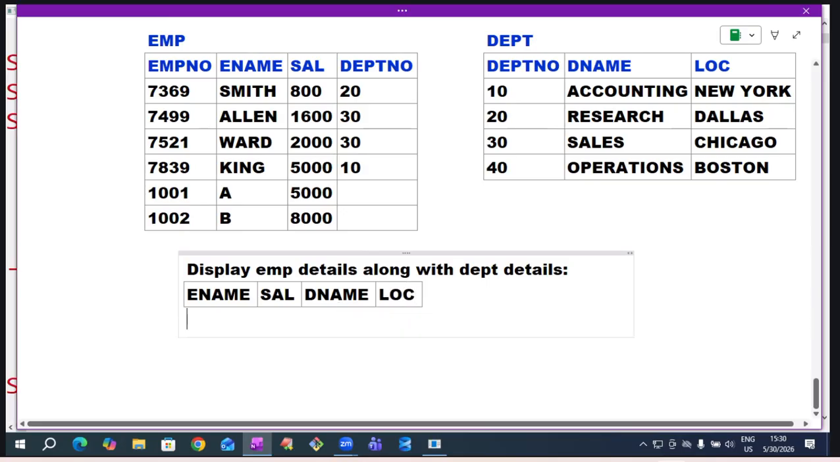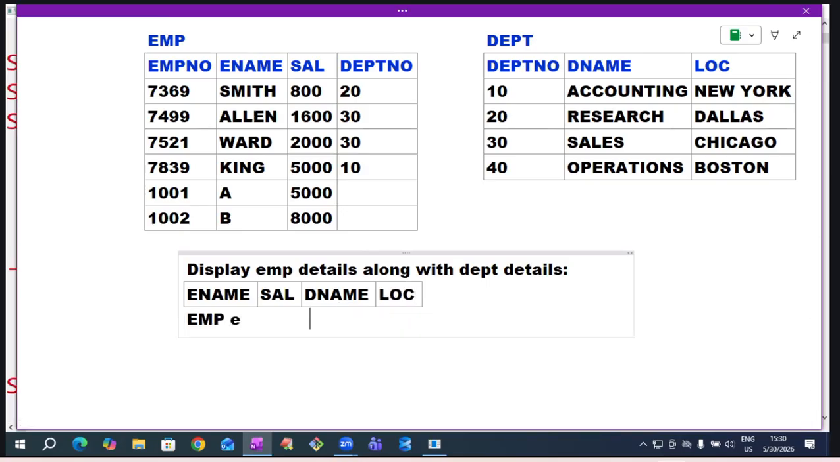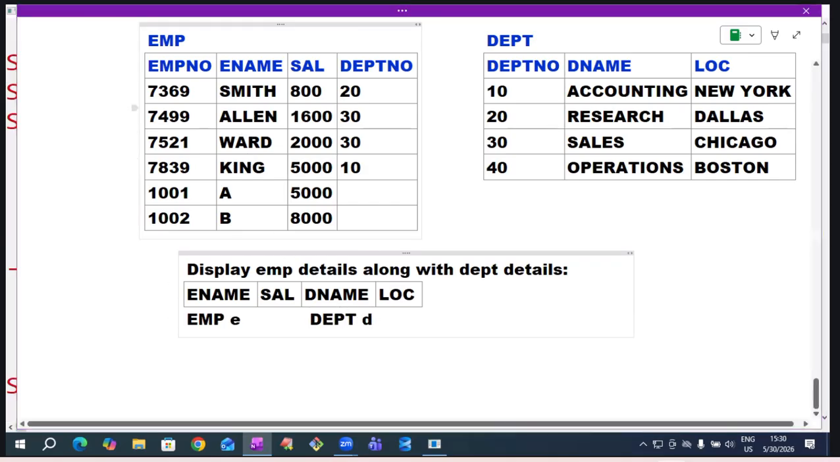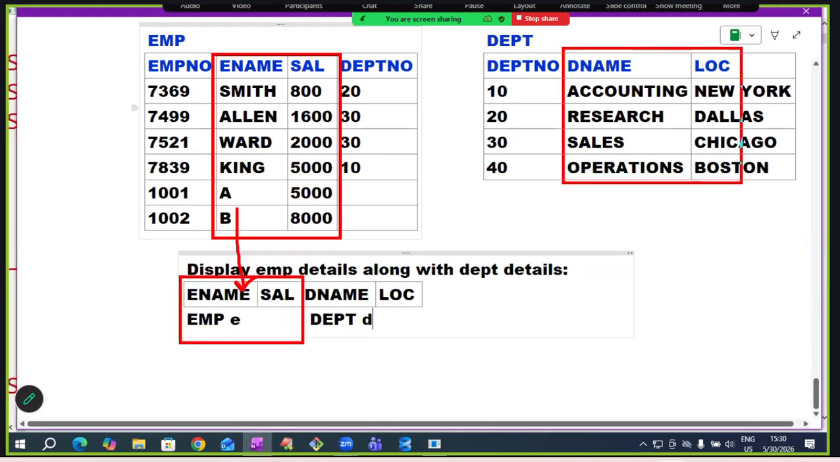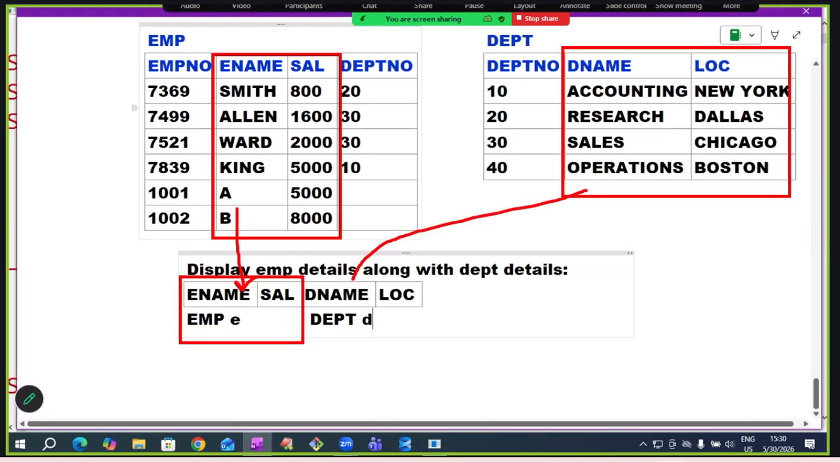So these employee details are available in employee table. Department details are available in department table. Ename, salary columns are available in EMP table. Dname, location columns are available in department table. From two tables, I want to get the data. If we want to get data from multiple tables, then definitely we have to go for joins.